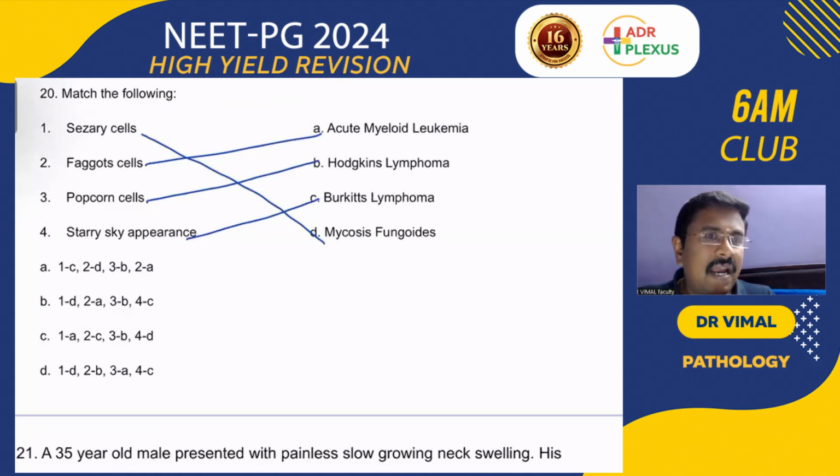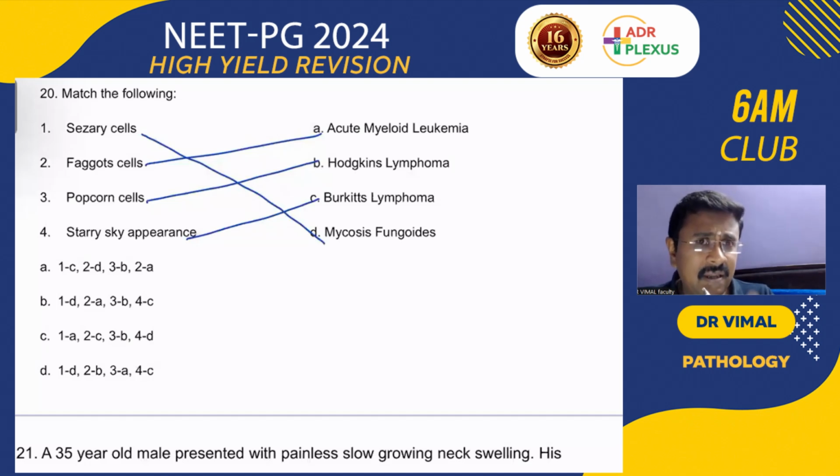Yes, very good. And where else will you be seeing embryo cells, hallmark cells, reniform cells, donut cells? That is anaplastic large cell lymphoma, ALK mutation, chromosome 2. Remember all this. Faggot cells, the myeloblast with a lot of Auer rods, you will be seeing in AML. So remember APML, acute promyelocytic leukemia, AML M3, with the complication DIC, and ATRA is the treatment for that. And the popcorn cells, remember that it is seen in Hodgkin's lymphoma, that is nodular lymphocyte predominant.